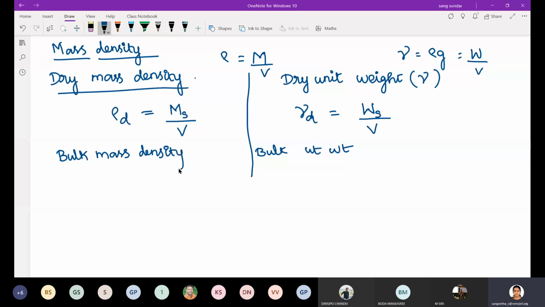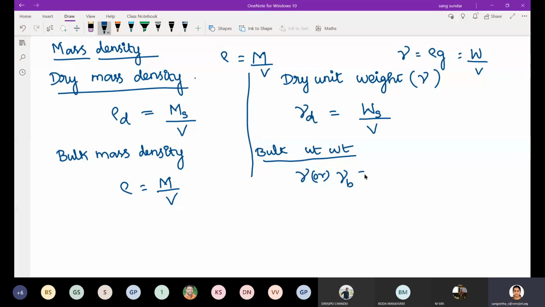So what is bulk mass density? In bulk mass density, in the previous case we took only the dry soil, whereas now we will take the system together. Generally, we represent bulk mass density as rho, the total mass by volume. Whereas bulk unit weight is represented by the letter gamma, or in some places with the suffix B, gamma B.